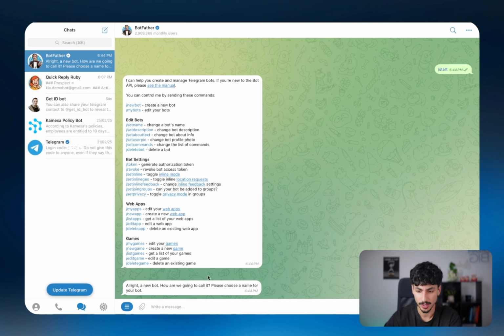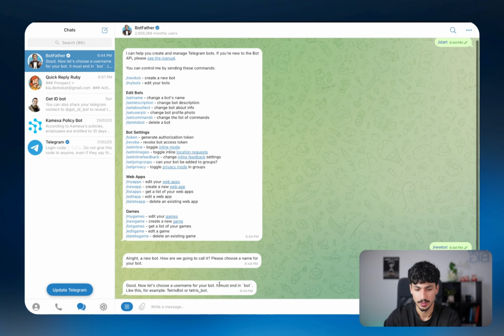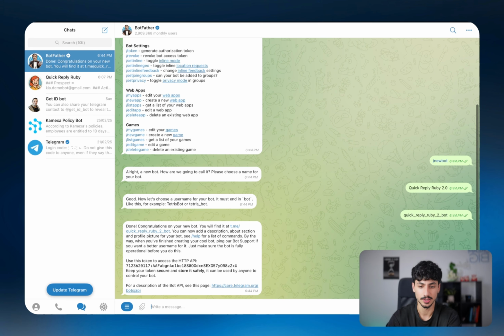It's going to say, all right, a new bot. What are we going to call it? Choose a name for the bot. In this case, let's say Quick Reply Ruby 2.0. So that's the name for our bot. Perfect. Now let's choose a username for the actual bot. So let's just say Quick Reply Ruby 2_bot. And it's going to say congratulations. And just like that, our new bot has been created.